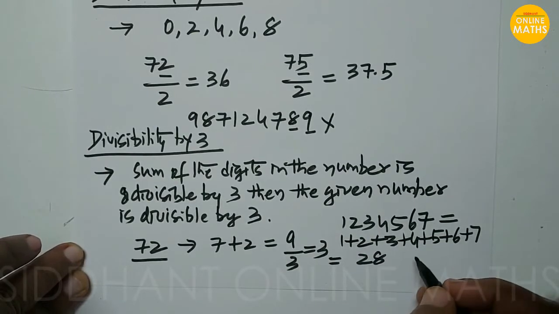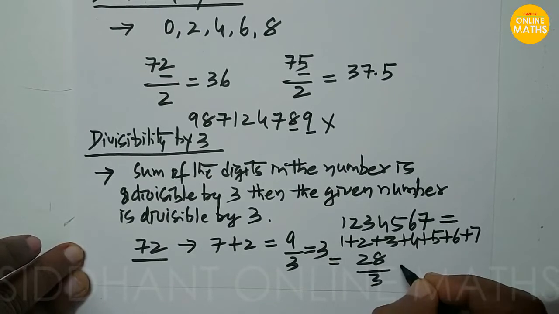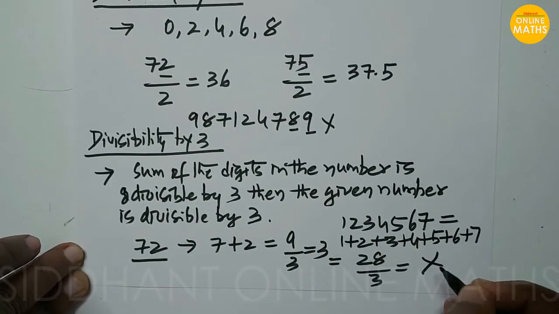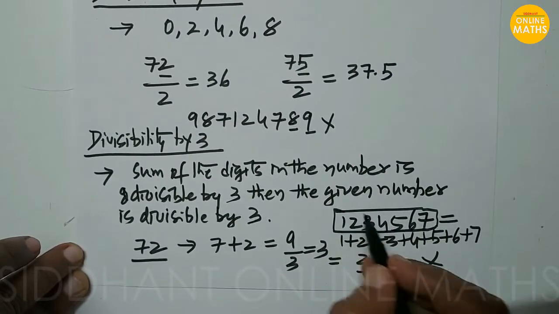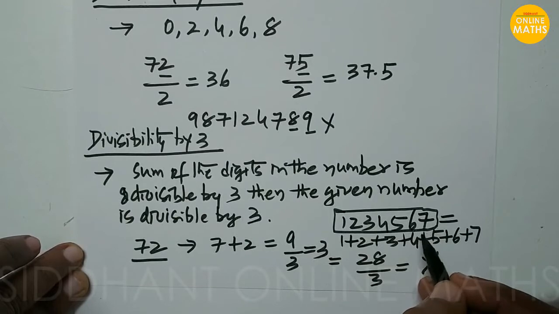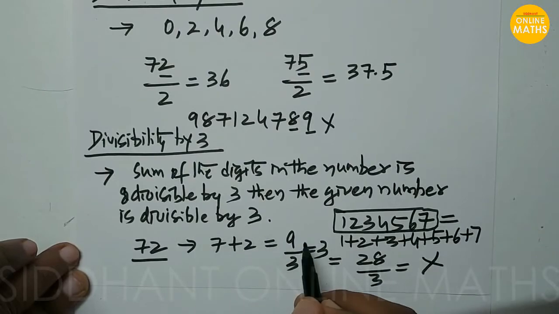we get 28 here. So 28, when you check whether it is divisible by 3 or not, it won't be divisible by 3. Then we can say that the given number 1, 2, 3, 4, 5, 6, 7 is not divisible by 3. So you can check any given number by this method.